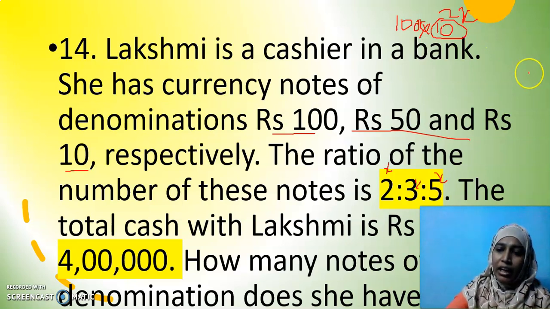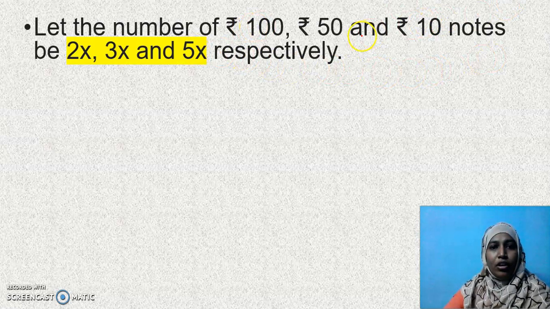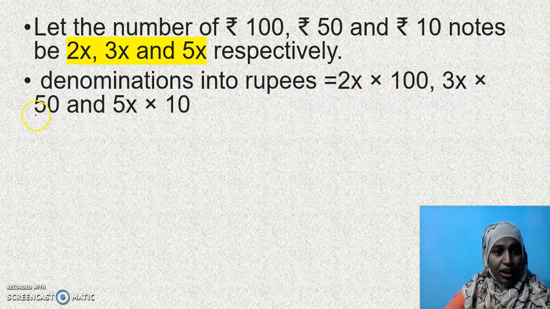So what is the value? Value is different from number of notes. You should know to identify. Here this 2x represents the number of notes, but 2x into 100 gives us the value, how much she has. So the number of notes are 2x, 3x and 5x, and the values are 2x into 100, 3x into 50, then 5x into 10.